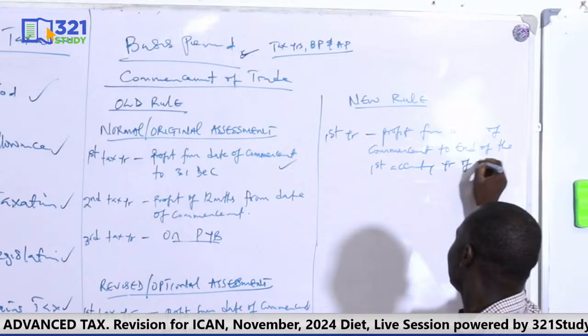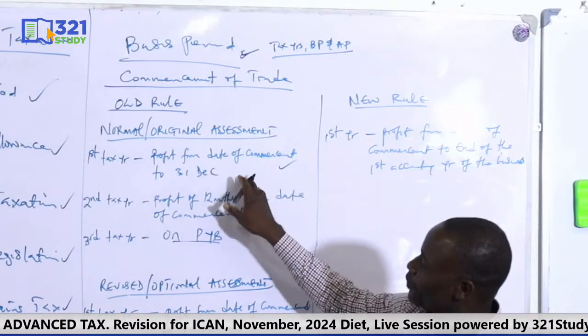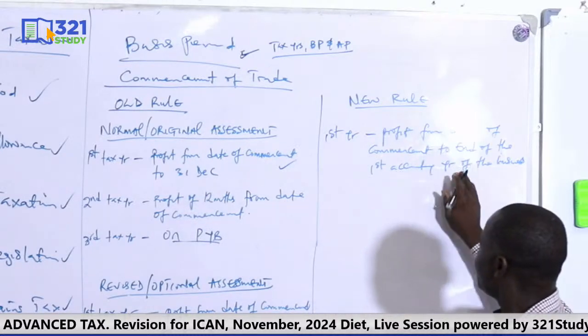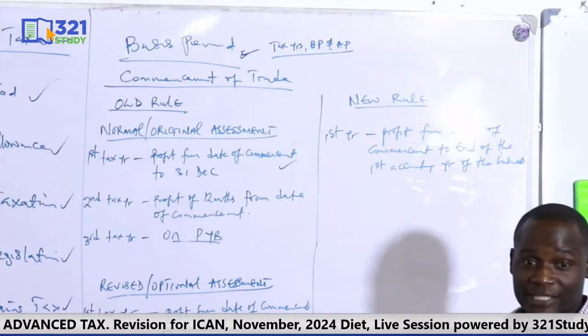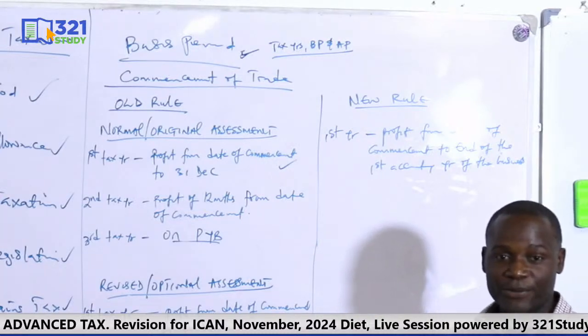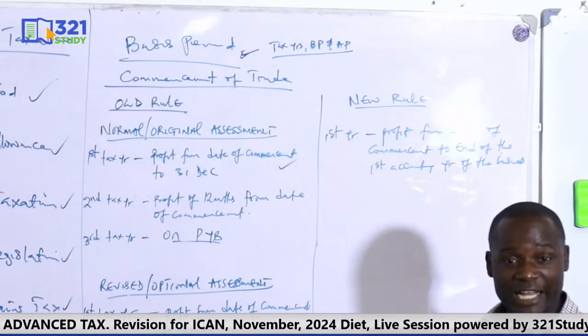Of the business. So while the old rule says profit from date of commencement to December, the new one says profit from date of commencement to the end of the first accounting year. So that's the difference, number one. Remember, the essence of the new rule is so that there will be no incidence of double tax, to remove overlapping, coincidence, and gaps in between periods.